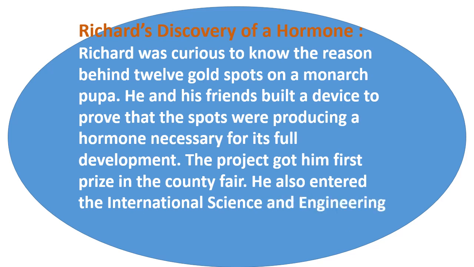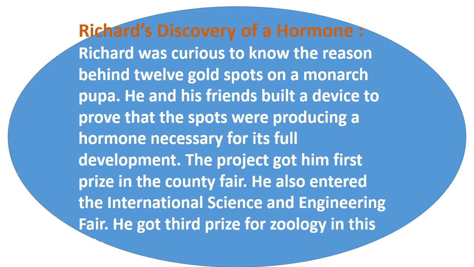He also entered the International Science and Engineering Fair. He got third prize for zoology in this. Actually, Richard tried to find out the reason of the 12 tiny gold spots on a monarch pupa. A monarch butterfly, monarch pupa, actually has 12 tiny gold spots. So he tried to find out the reason of it.